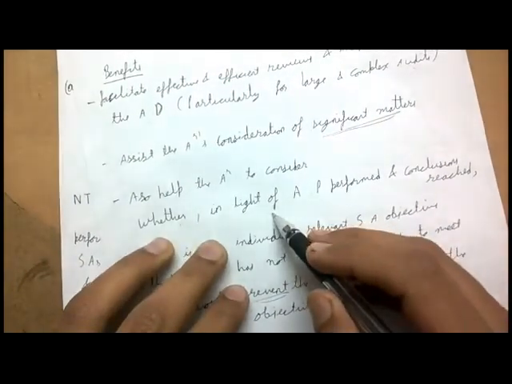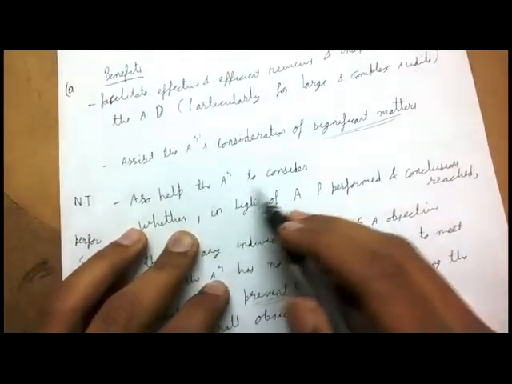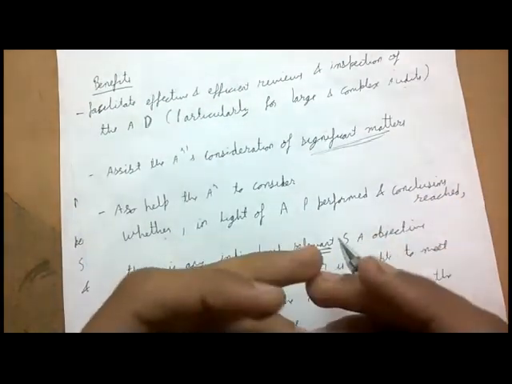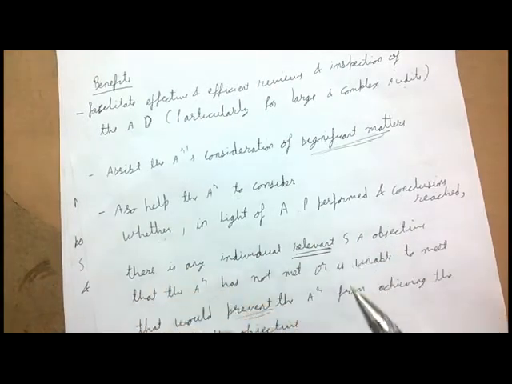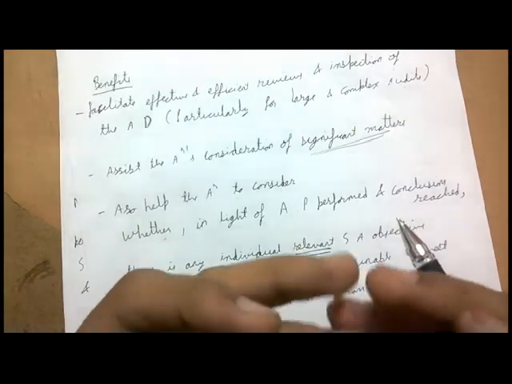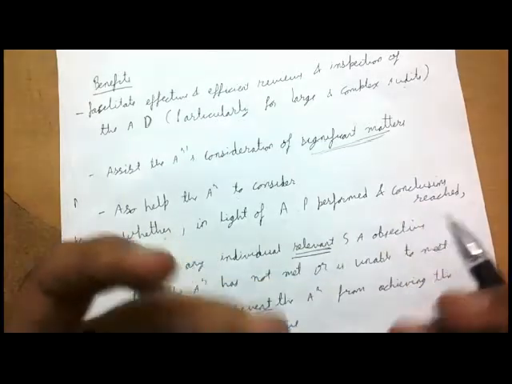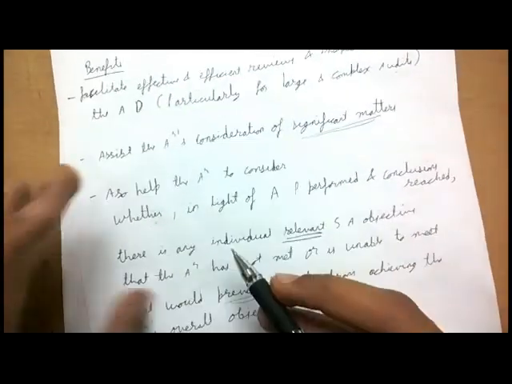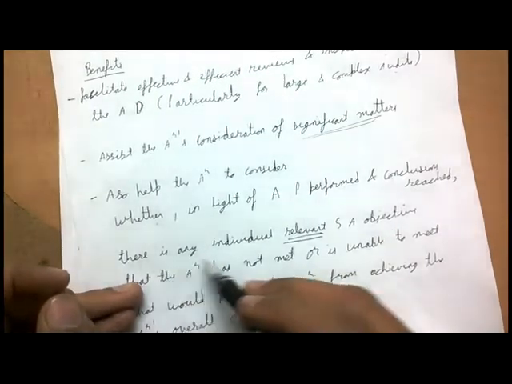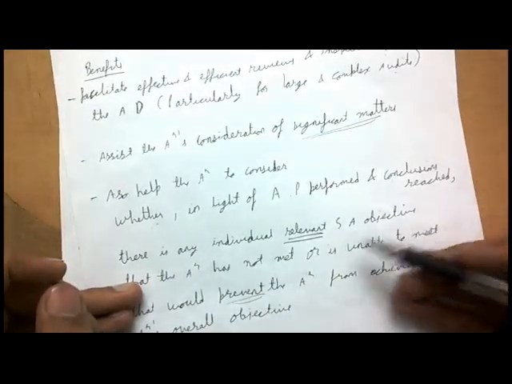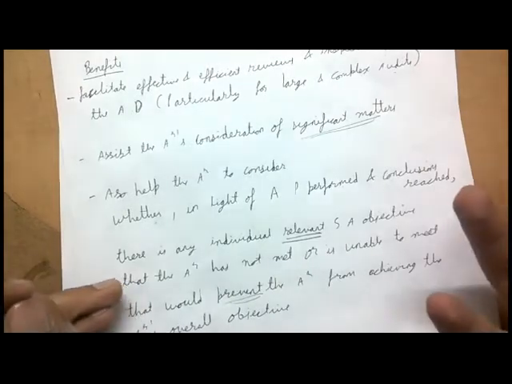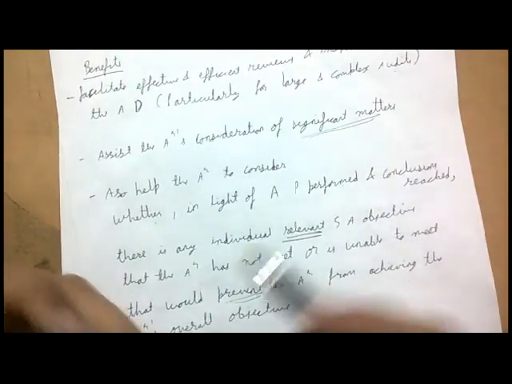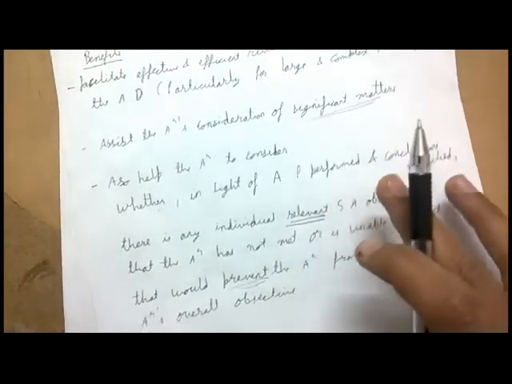Right, now with this line again we are reading this: also helps the auditor to consider whether, in light of audit procedures performed, he performs the audit procedure, he reaches the conclusion, only then is he able to know whether he has achieved the individual objectives or not. So in the light of audit procedures that he has performed, is there any individual relevant SA objective that the auditor has not been able to meet, and ultimately could prevent the auditor from achieving the overall objective?